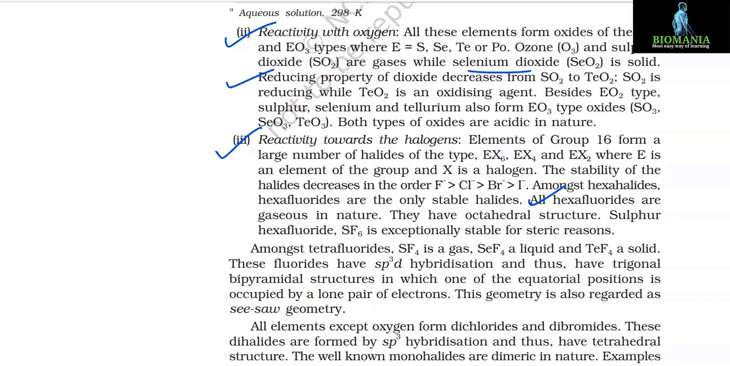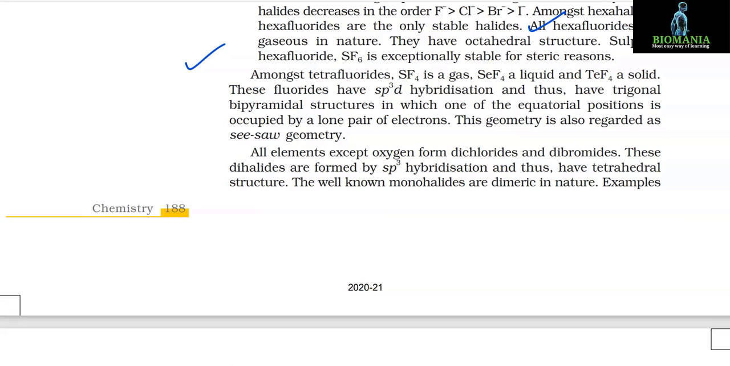All hexafluorides are gaseous in nature. They have octahedral structure, and sulfur hexafluoride SF6 is exceptionally stable for steric reasons. Amongst tetrafluorides, SF4 is a gas, SeF4 a liquid and TeF4 a solid. These fluorides have sp3d hybridization and thus have trigonal bipyramidal structures in which one of the equatorial positions is occupied by a lone pair of electrons. This geometry is also regarded as see-saw geometry.